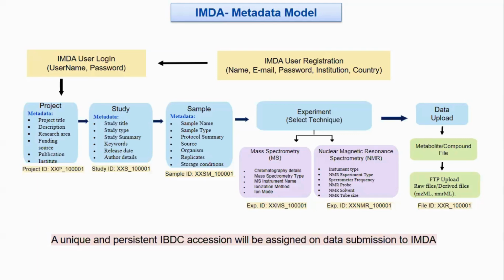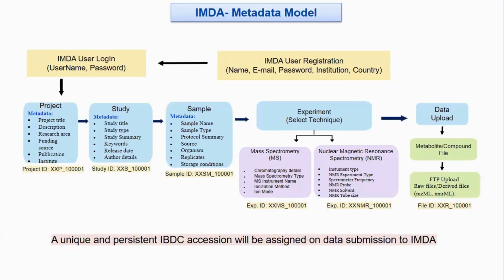In experiment, we have provided two sections related to the analytical techniques used in metabolomics datasets, that is mass spec and NMR. After the experimental details, the user can directly upload their data, as well as upload the data file containing the list of identified compounds. After successful submission of the data, a unique and persistent IMDA accession will be assigned to the data user.